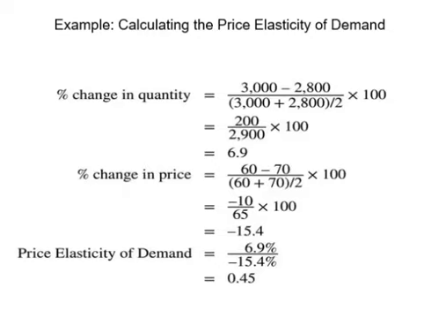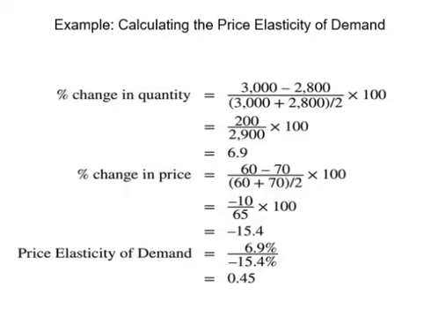You might ask again, what exactly does the number 0.45 mean? When price elasticity is 0.45, it means that if price changes by 1%, quantity will change by 0.45%. In our example, if price decreases by 1%, quantity demanded will increase by 0.45%.